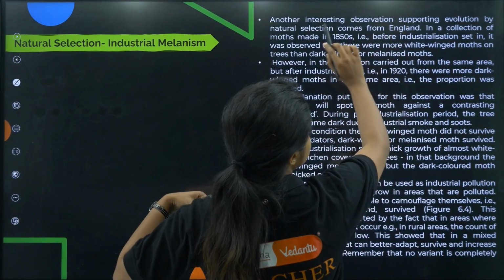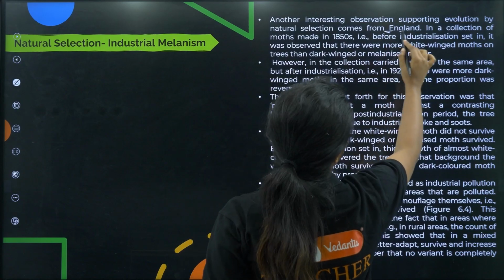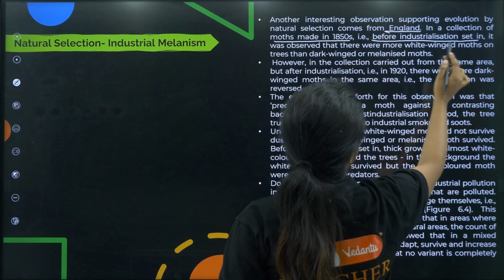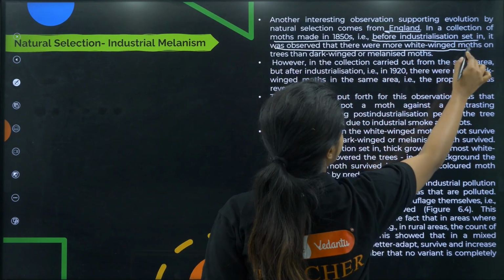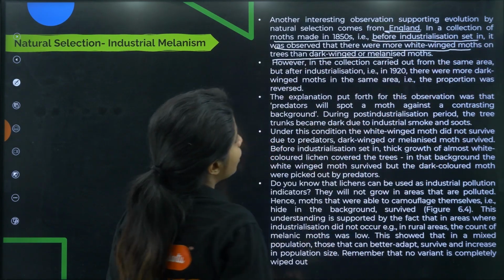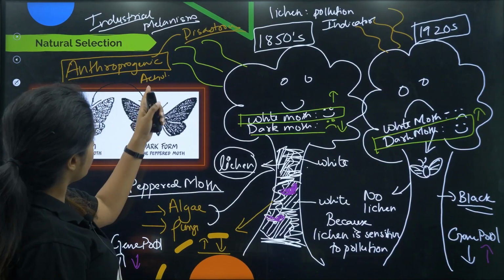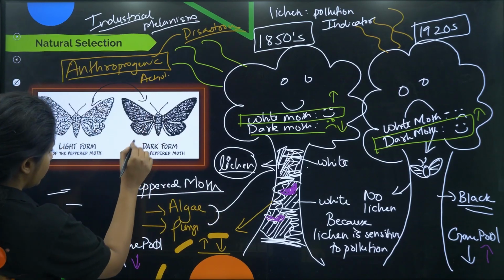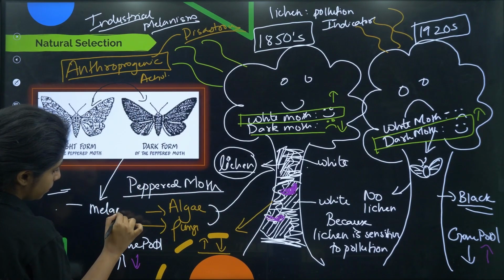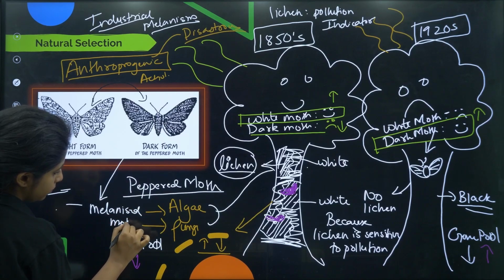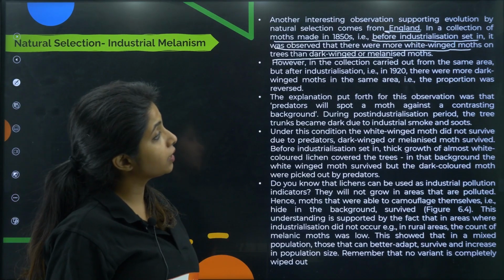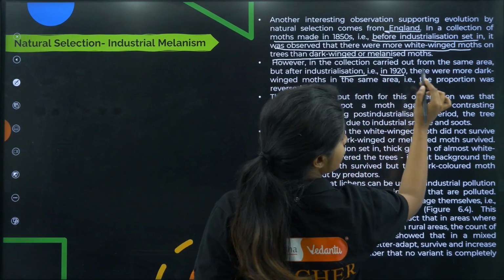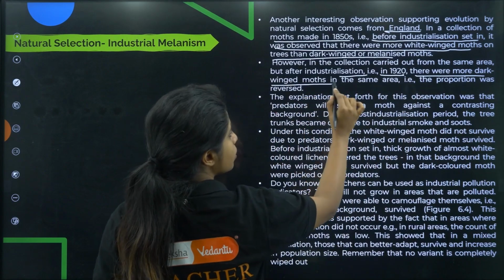So another interesting observation supporting evolution by natural selection comes from England. So this happened in England, okay? In a collection of moths made in the 1850s, that is before industrialization set in, it was observed that there were more white-winged moths on the trees rather than the dark-winged or melanized moths. The dark-winged ones you call melanized. They have too much melanin in them, which is why they are dark in color. I'll write it there. Do not get confused, it is melanized moth. However, in the collection carried out from the same area after industrialization, in the 1920s, there were more dark-winged moths in the same area.